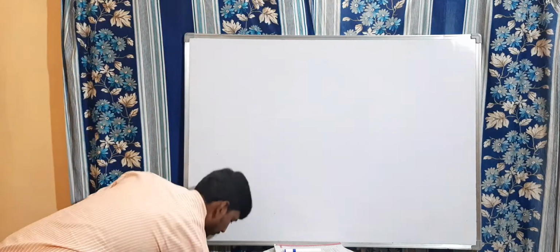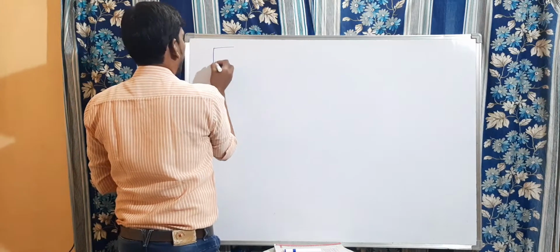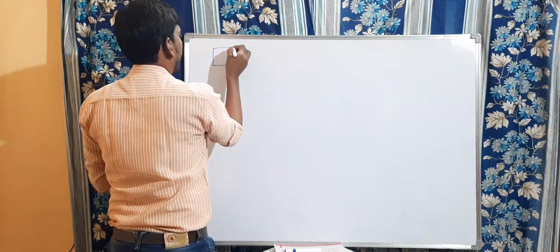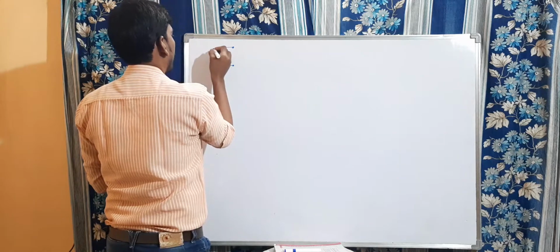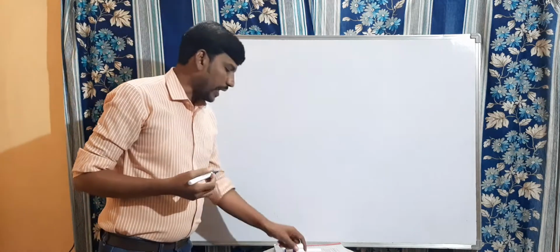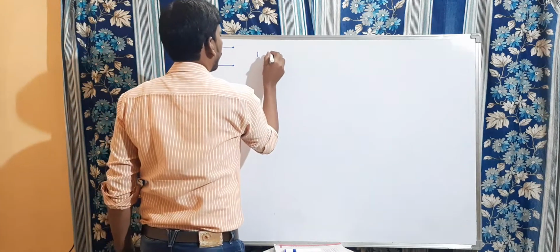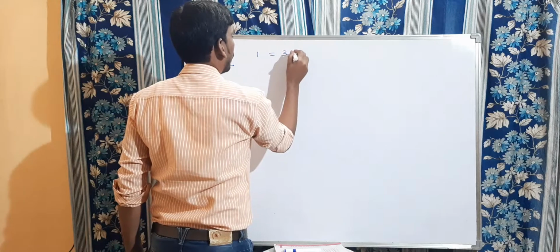Suppose letter C. It is like this. Two mastics here and here, and this is 1 mastic. So, to create 1 C, how many mastics are required? To create 1 C, we require 3 mastics.